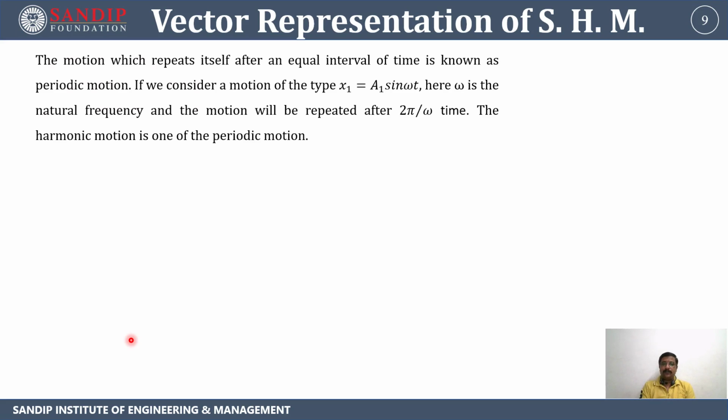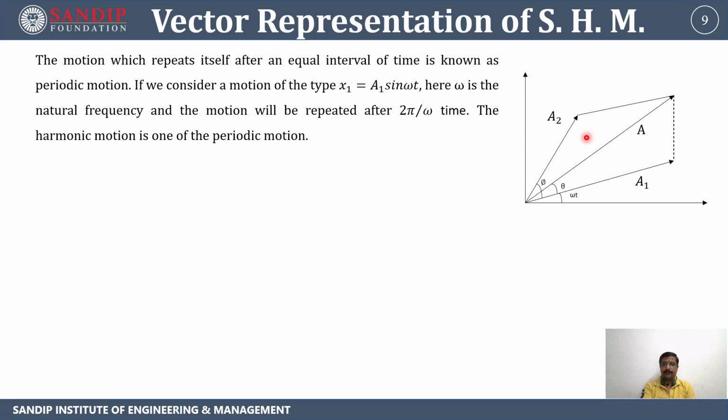If we consider a motion of type x1 equals a1 sine omega t, x1 represents the displacement of the body after the application of the force, and a1 represents the amplitude of vibration at that particular point. Omega is the natural frequency of the motion, which will be repeated after 2 pi by omega time. The harmonic motion is one of the periodic motions.